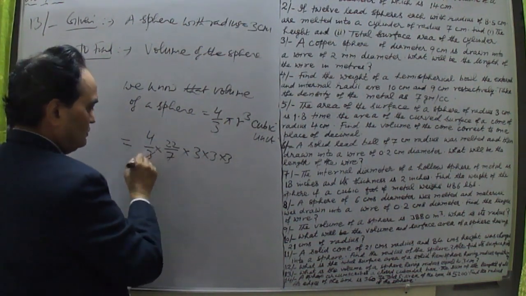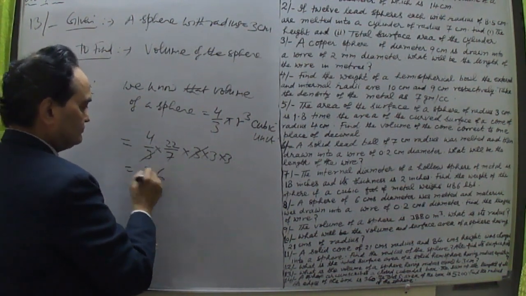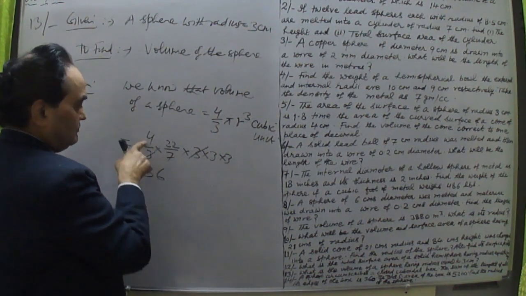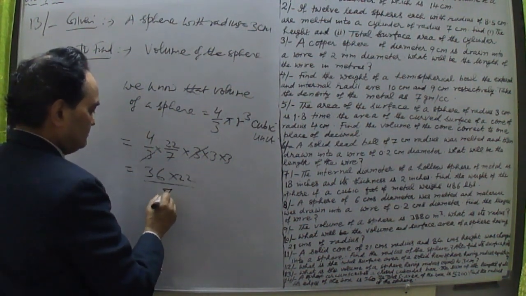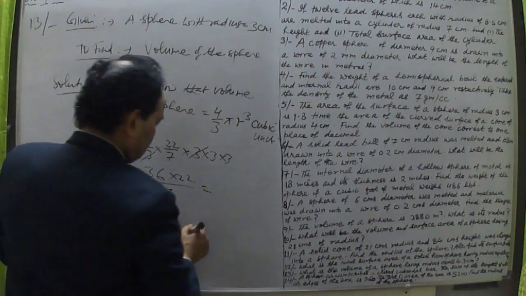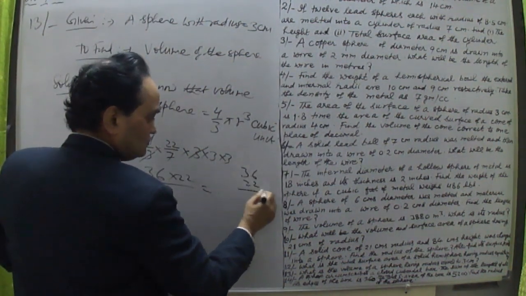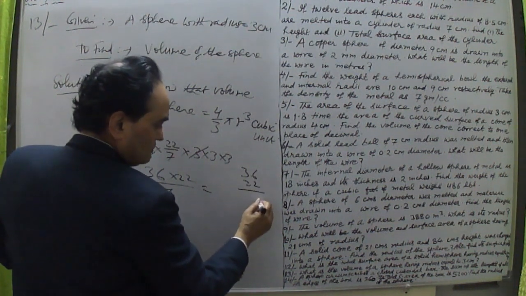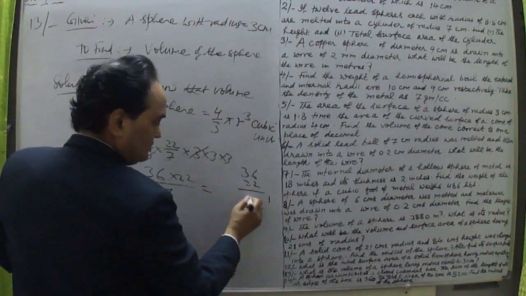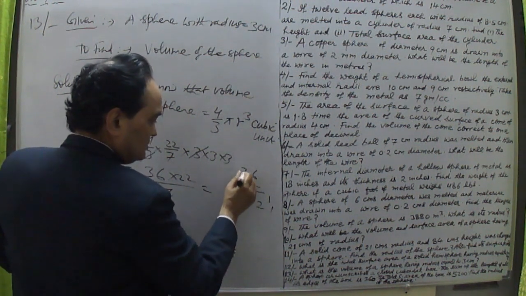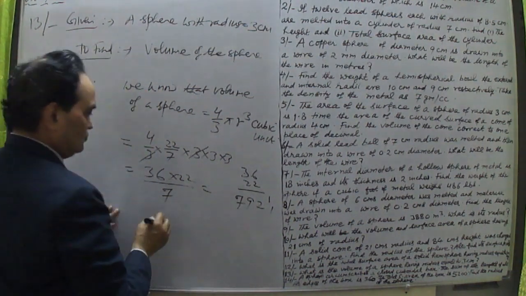The 3s cancel out, 9 times 4 is 36, into 22 divided by 7. Finally we will calculate this. 36 into 22 is 792.